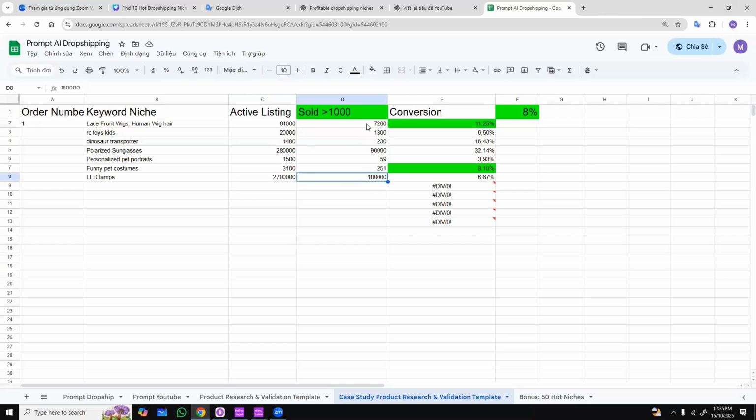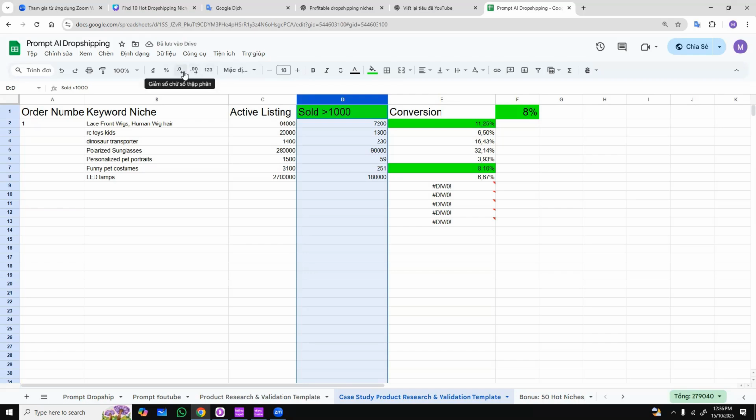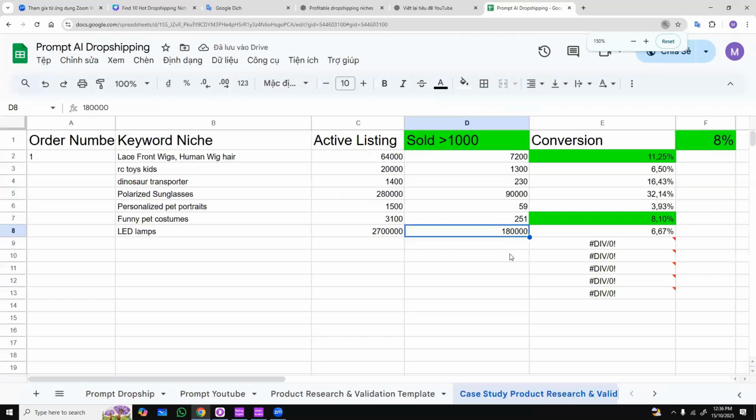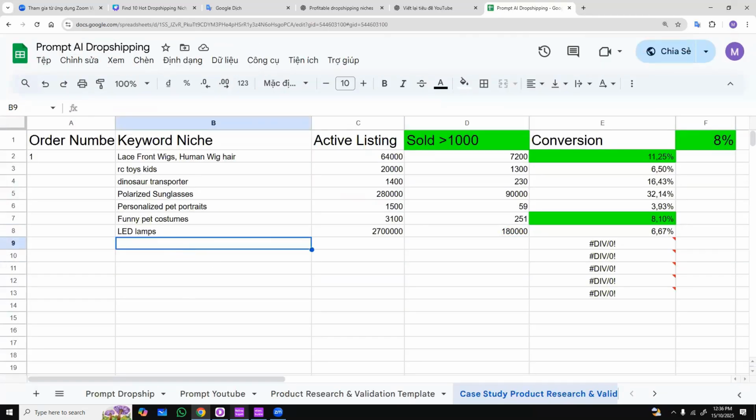2.7 million listings and a lot of purchases, 180,000, guys. So this is a market we can enter. In my opinion, we can still participate in this market, okay? Because the demand is quite high, up to 180,000 purchases, which is pretty significant.